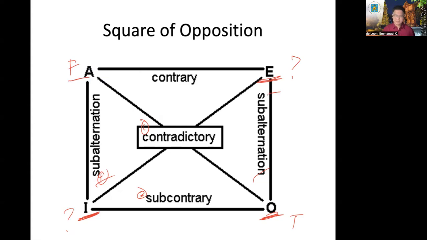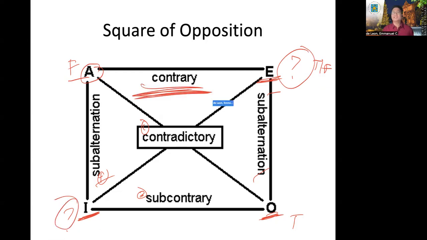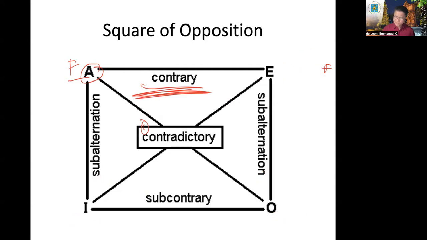It is possible that if A is false, it's either true or false. So you should not derive a conclusion from its contrary proposition. If you observe, if the universal proposition is true, there is no doubtful, correct?